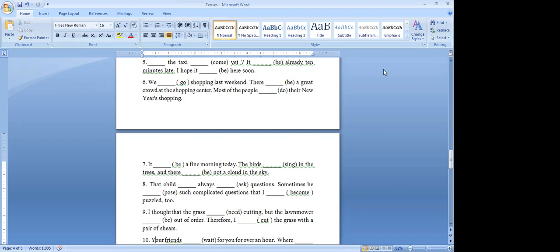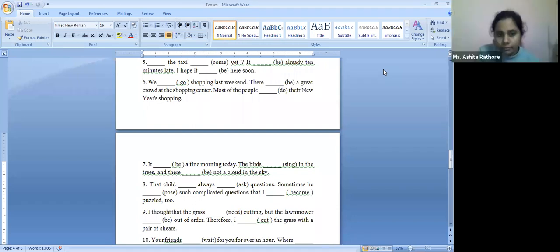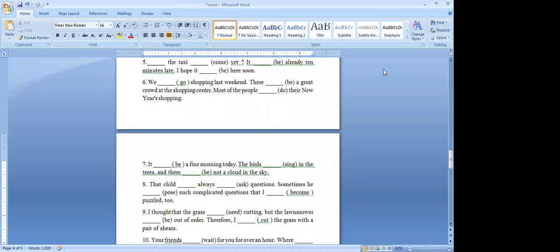It is a fine morning today. The birds were singing in the trees, and there was not a single cloud in the sky.